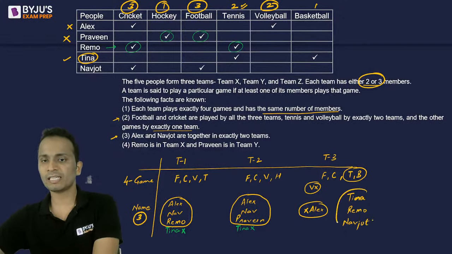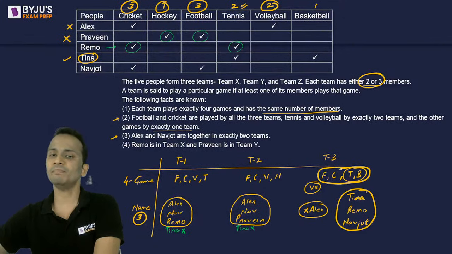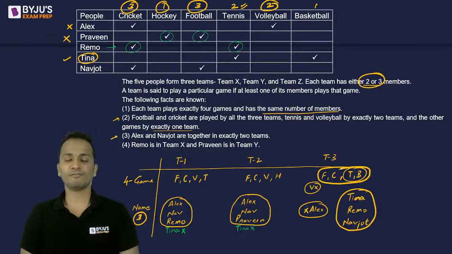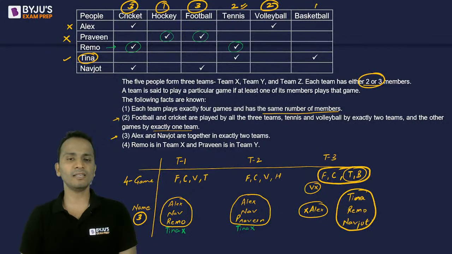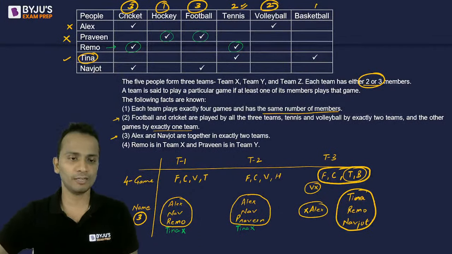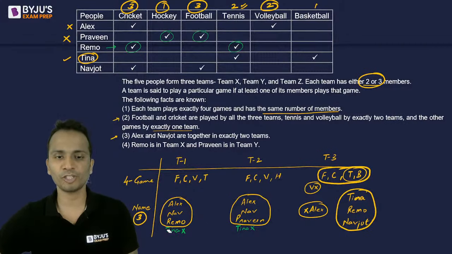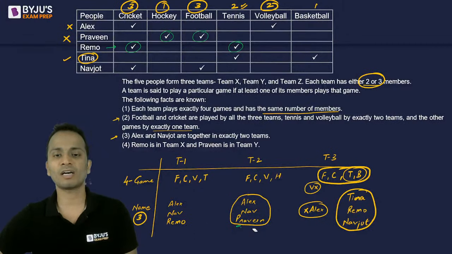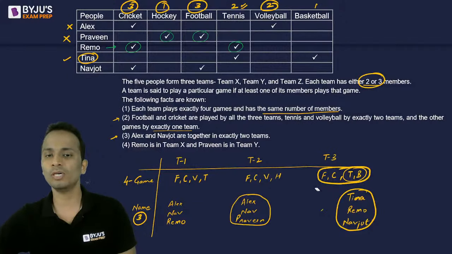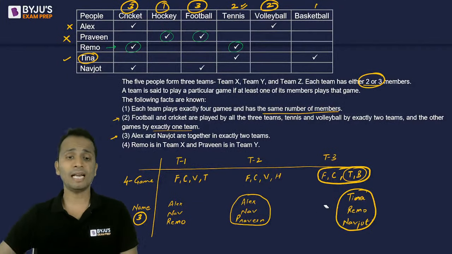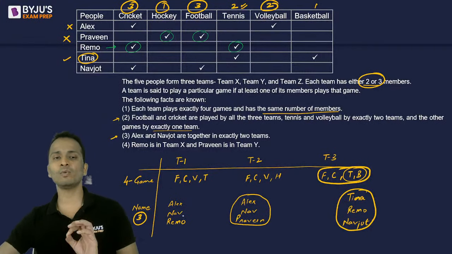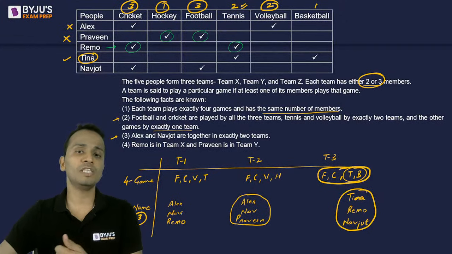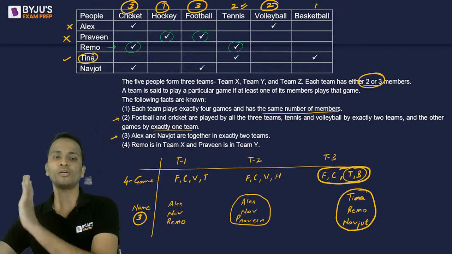Alright, so these are the members of team number 3 and these are the games played by team number 3. Alright, fine. So team 1, team 2, team 3, all 4 games are done and all the members are done. Now I'll remove the extra information from here so that you have complete clarity of who is in which team and which team is playing which sports. One last thing left is the nomenclature of these teams: team X, team Y or team Z.